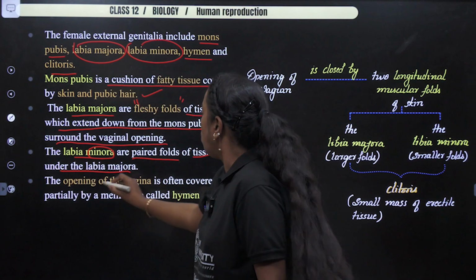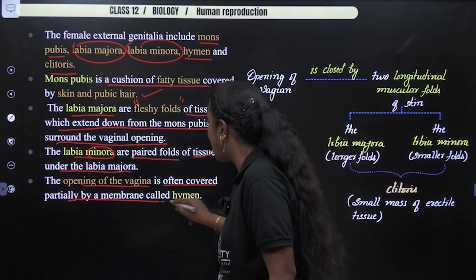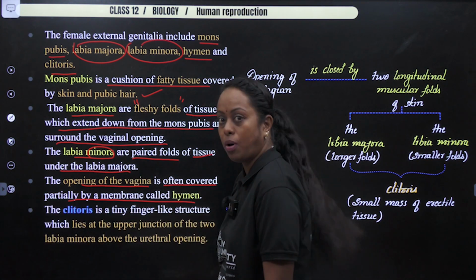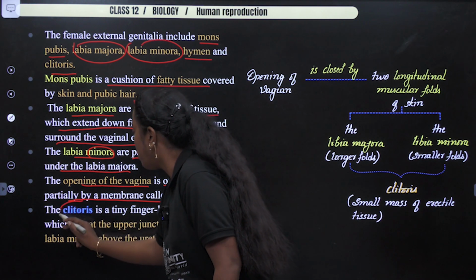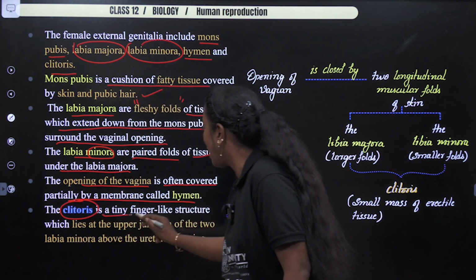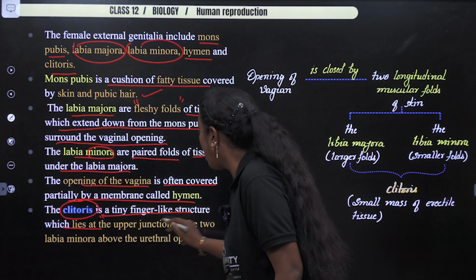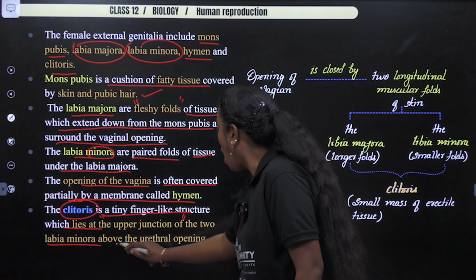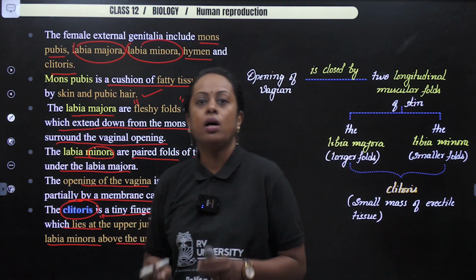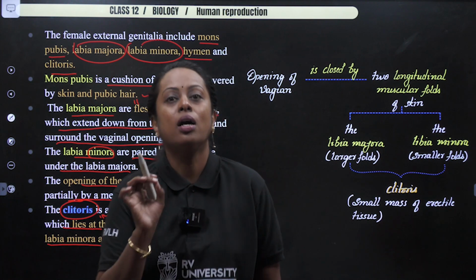Okay. Now, the opening of the vagina is often covered partially by a membrane called hymen. I already spoke about it. Now, this is an important sentence. Now, you see a word which is known as clitoris, a tiny finger-like structure which lies at the what end? Upper junction of the two labia minora above the urethral opening. A homologous organ to the male penis is what in case of female? Clitoris.